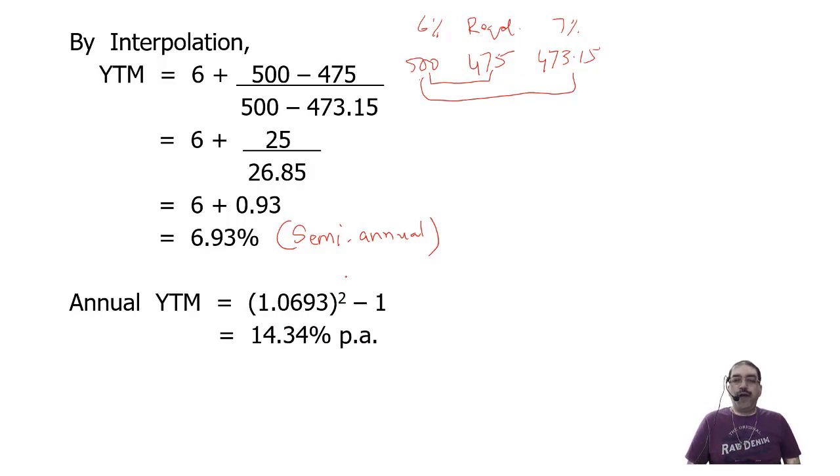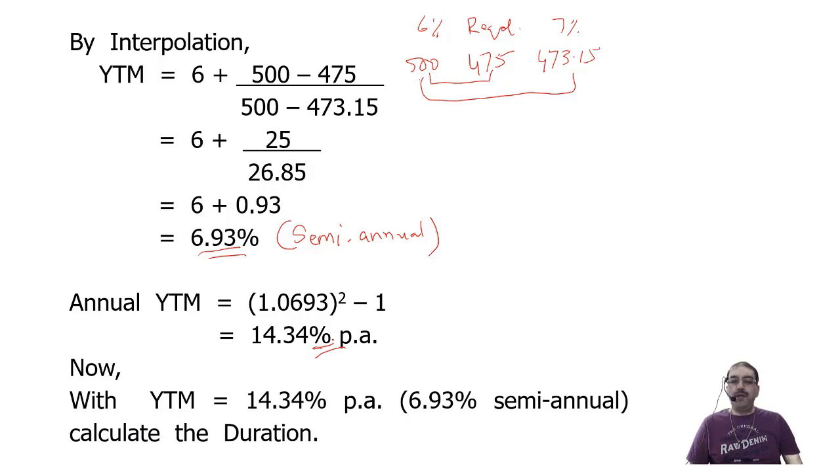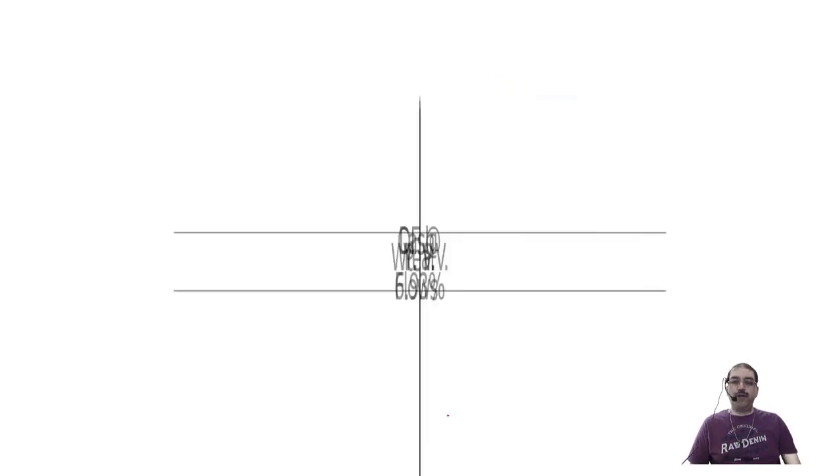Now, with the help of annual YTM 14.34% or semi-annual YTM 6.93%, I will be calculating the duration first, because they have asked me to calculate duration and the modified duration. So with YTM equal to 14.34% per annum, that is 6.93% semi-annual, we calculate the duration. For duration, I require again 5 columns: year column, cash flow column, discounting factor. Discounting factor I will take 6.93 because we are calculating the interest on a half yearly basis. So semi-annual discounting rate, present value and the weighted present value.